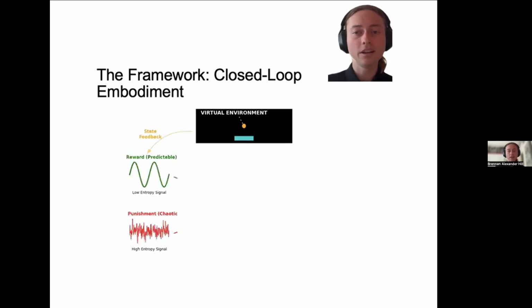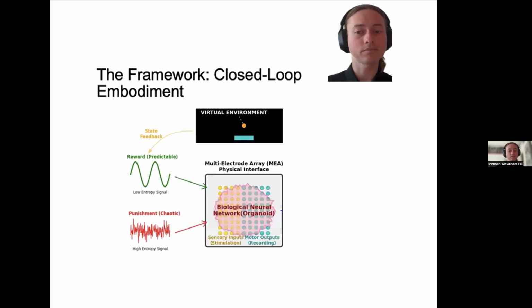To drive learning, we need feedback signals. We ground our learning mechanism in the free energy principle, where agents try to minimize surprise. Therefore, we encode a reward as predictable, low entropy stimulus, like a constant sine wave. Conversely, punishment is encoded as a chaotic, high entropy white noise signal. This represents surprise or model failure.